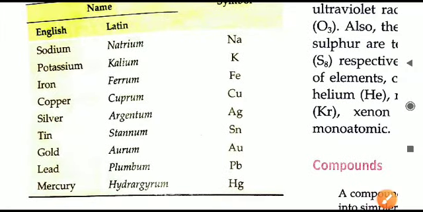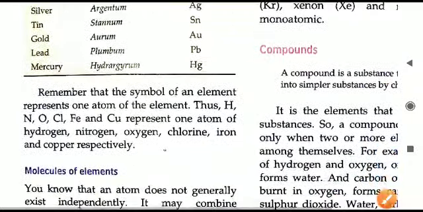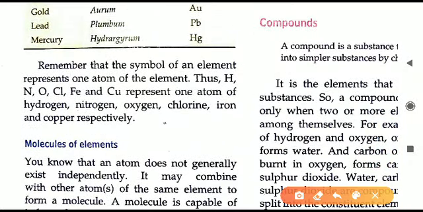In the third table especially, what you are seeing now, here is the Latin name as well as the symbol, both you have to learn. So write it down in your book to learn this. Remember, you have to learn it. Now, here one important thing is given. Remember that the symbol of the element represents what? It represents one atom. Underline this line. One symbol will mean what? One atom.